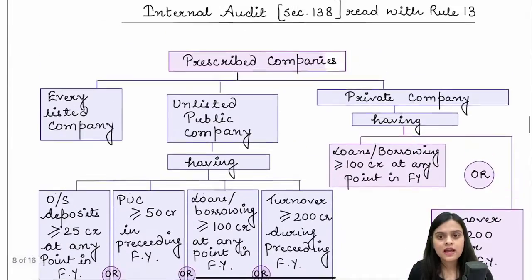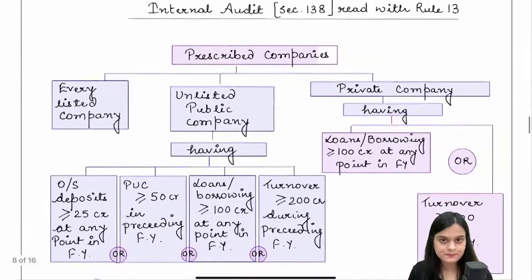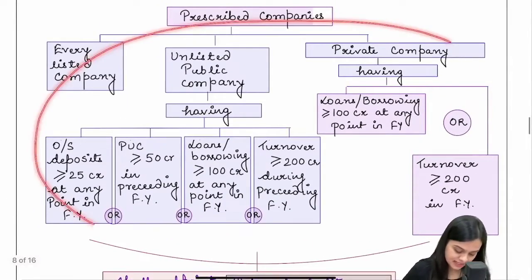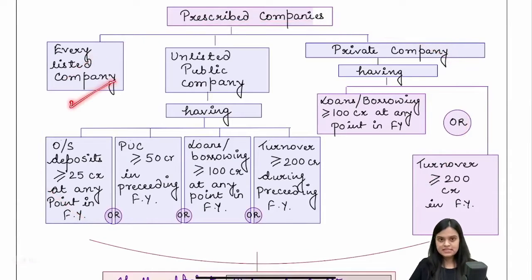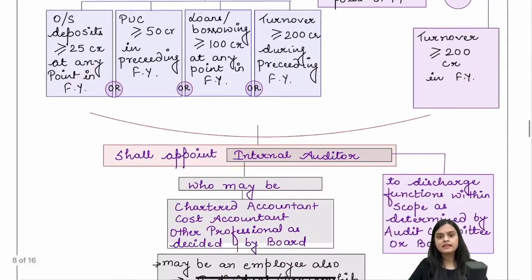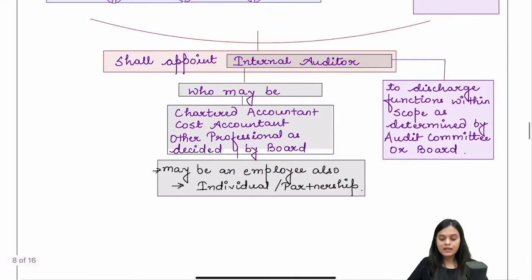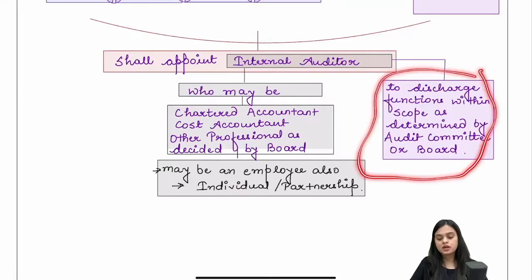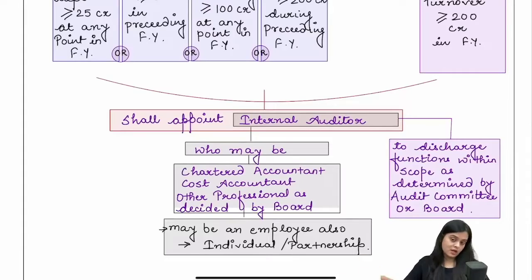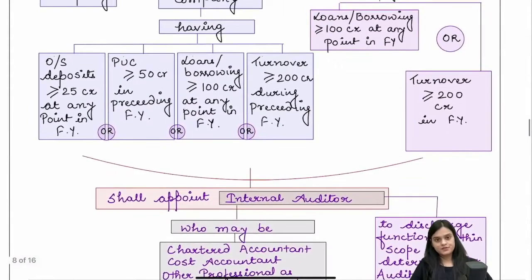Okay. We also have a section of internal audit. Internal audit, section 138. So we have these prescribed companies. Every listed company, unlisted public company fulfilling any of these criteria, private company fulfilling any of these criteria, they are going to appoint an internal auditor who can be a chartered accountant, cost accountant, or any other professional. He can also be an employee, individual or partnership, and he is going to discharge the functions within scope as determined by audit committee, or if the audit committee is not there, then of course the board of directors.